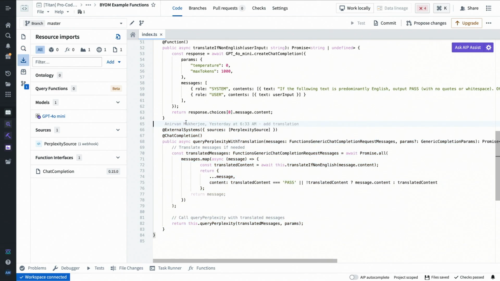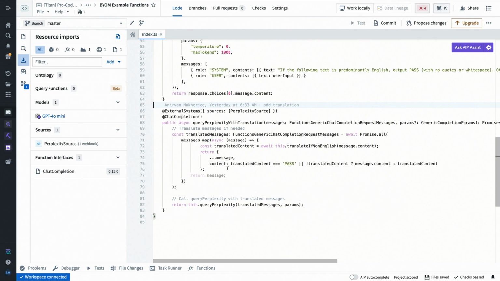We'll call this query perplexity with translation. And what we're going to do is use GPT-4o to translate the input if needed, and then take the output and call Perplexity. And again, this is now something that we can encapsulate and use across different use cases and different workflows, right? A new valid language model.